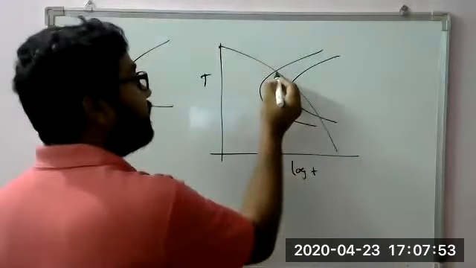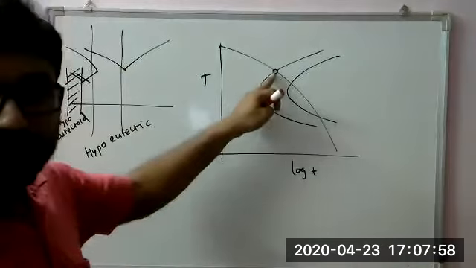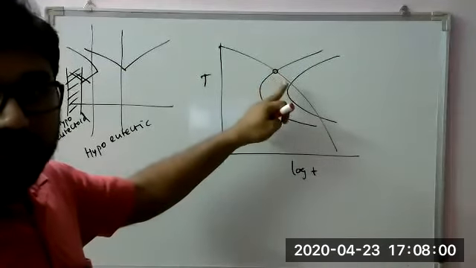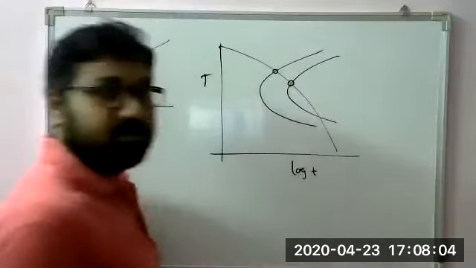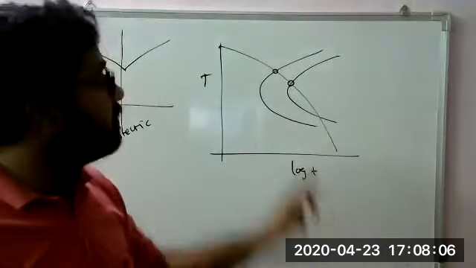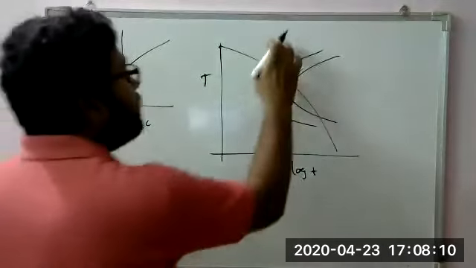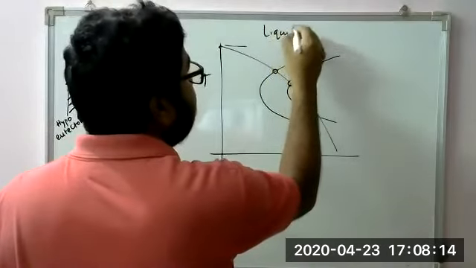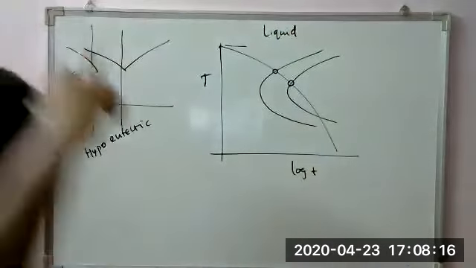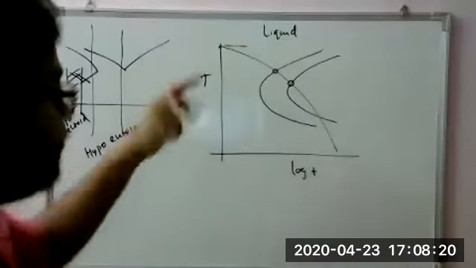So here it starts to become pearlitic. It spent some time becoming pearlite, pearlite, pearlite. Here the pearlite transformation is finished. So what is there towards this side? We see that above this is liquid. Okay, above that it is liquid.